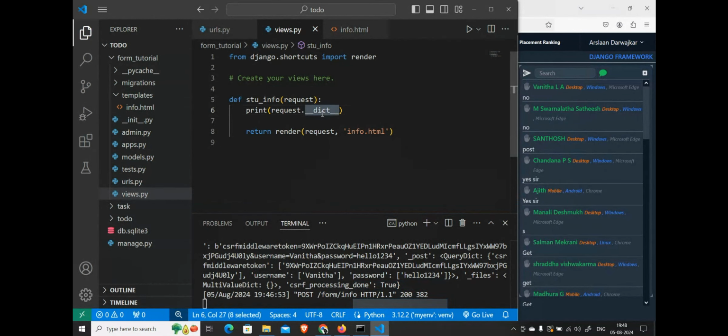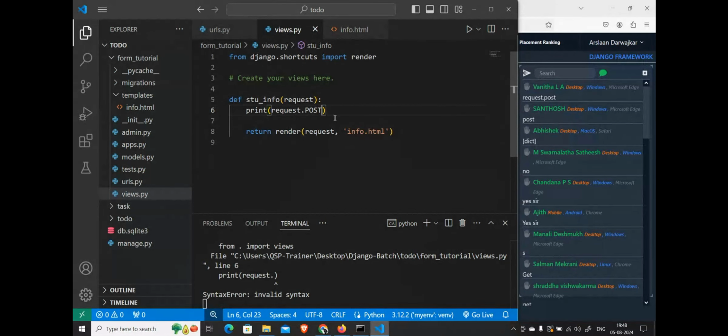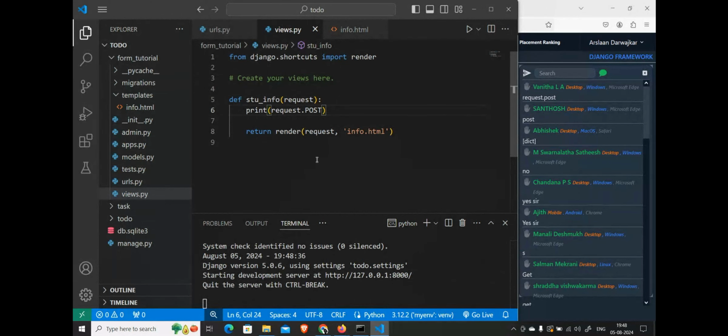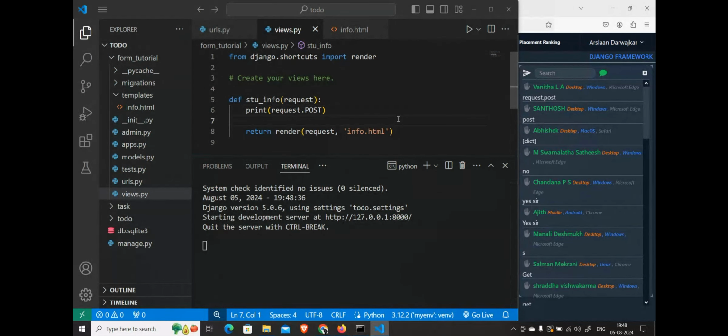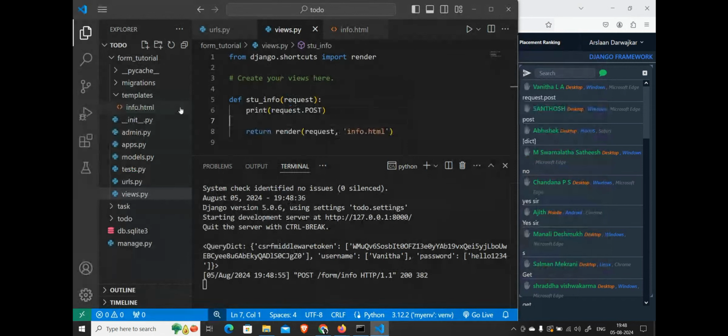Now you guys tell me, if I want to print this dictionary, what will I type here? Request dot what should I type if I just want to print that dictionary? Post. Okay. I'll just say request dot post. Fine. I'll type Vanita again and hit login. As soon as I hit login, I'll get this request dot post, which is this query dictionary.